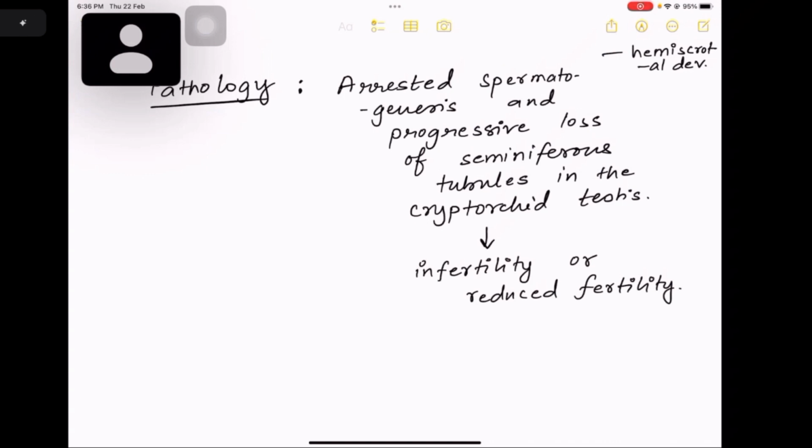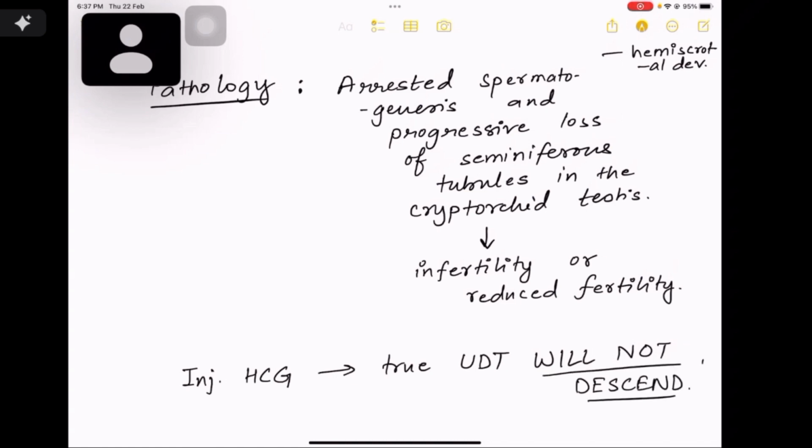Now I will discuss a very important viva question. If you answer that, you are sure to get above 75% marks in that particular viva table. What is that? That is how to differentiate between a retractile testis and a normal testis. So basically the answer is that I will look at the hemiscrotum on the side of the cryptorchid testis. If the hemiscrotum is well developed or elicited, that means it is retractile testis. But if it has not been well developed, इसका मतलब undescended testis है, right?